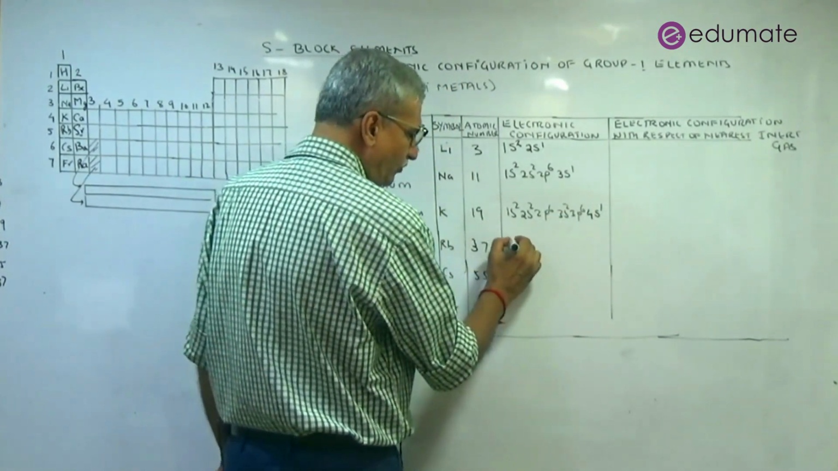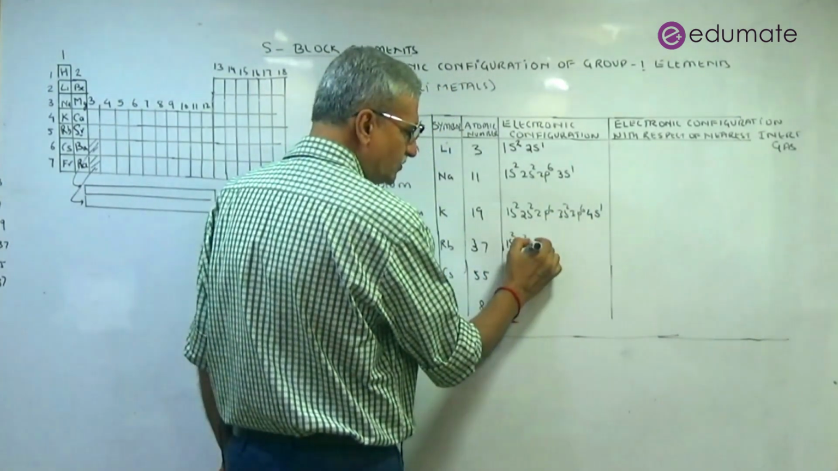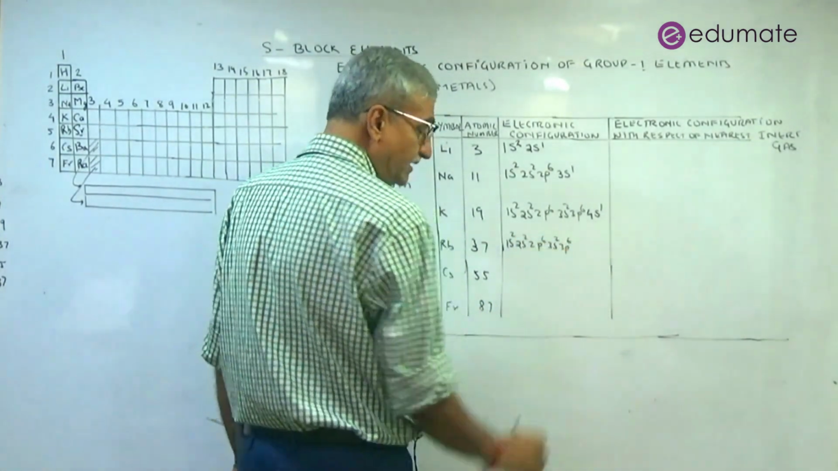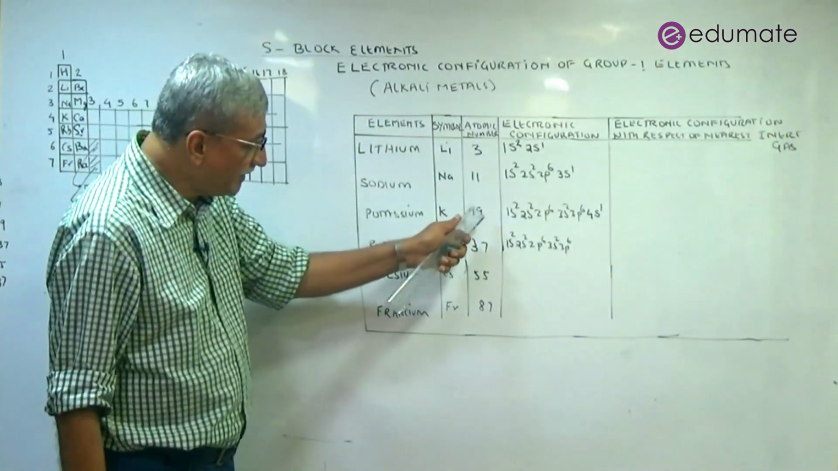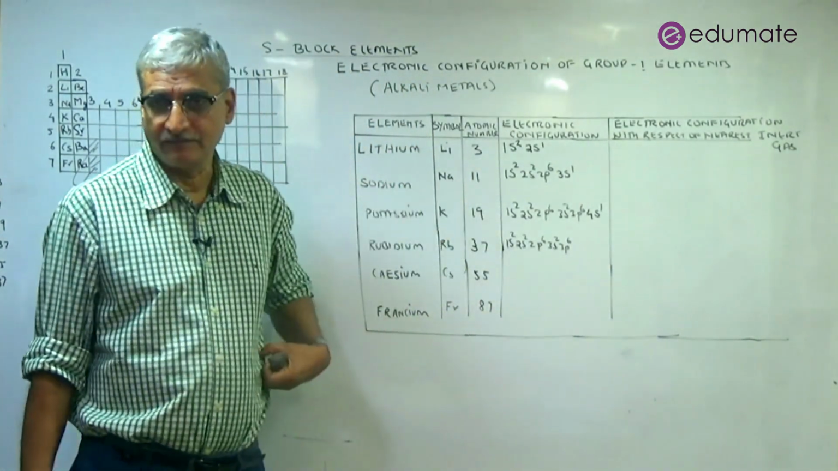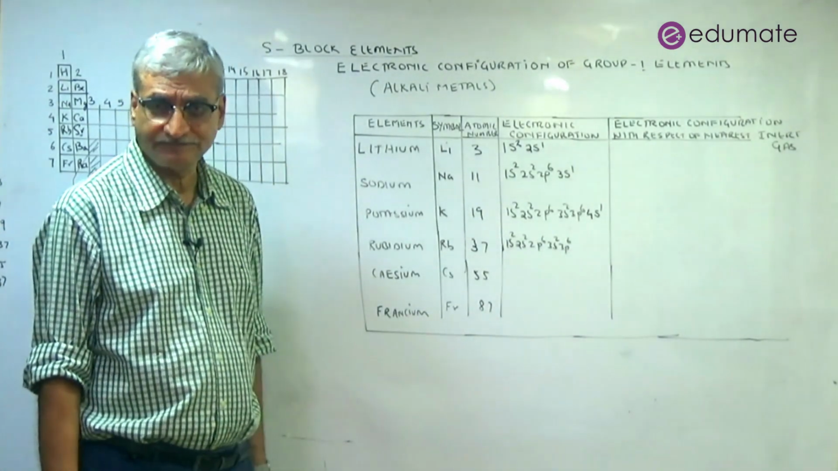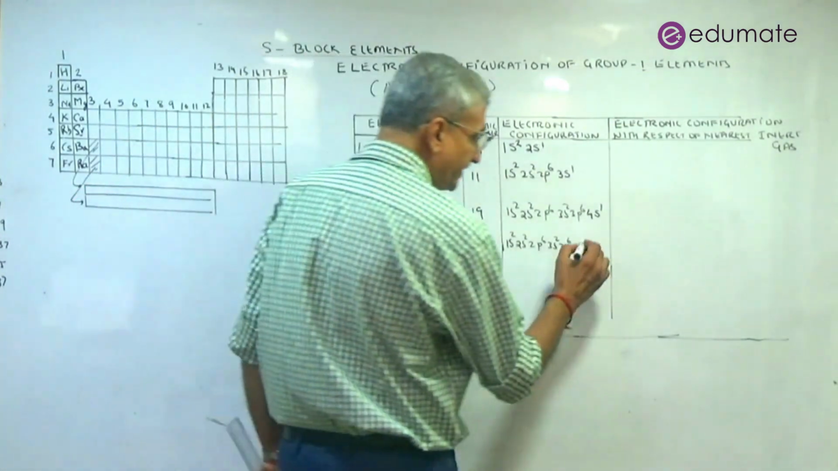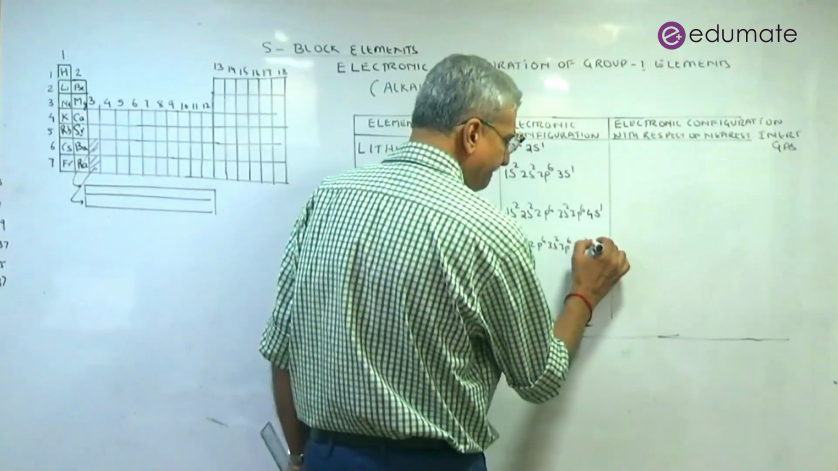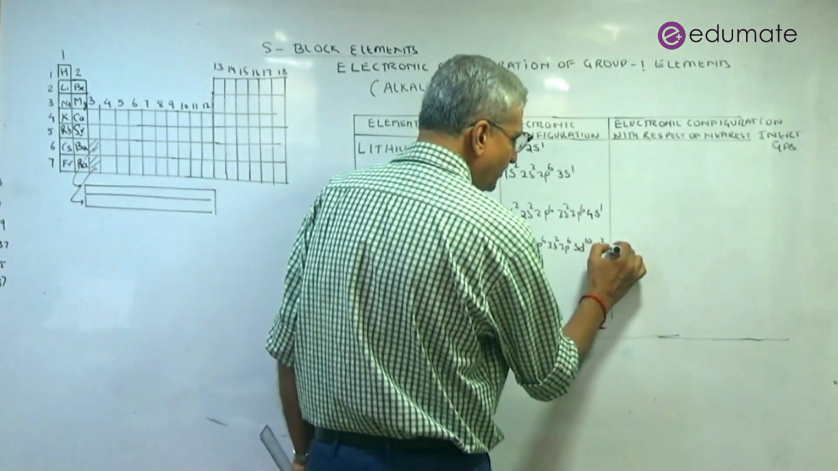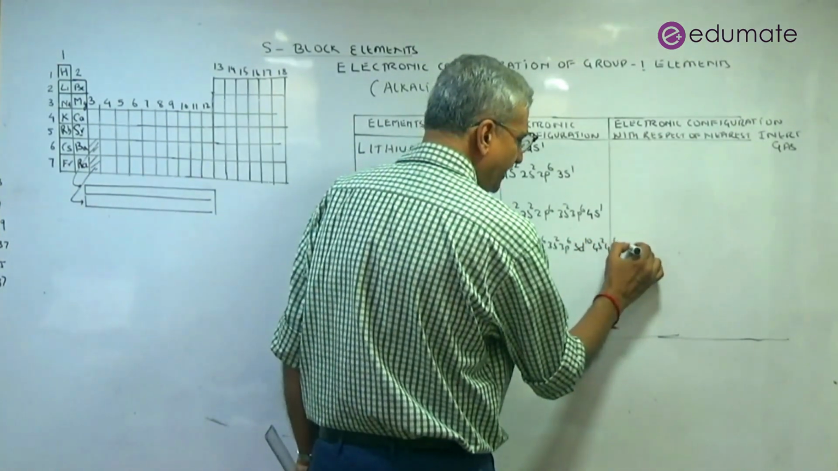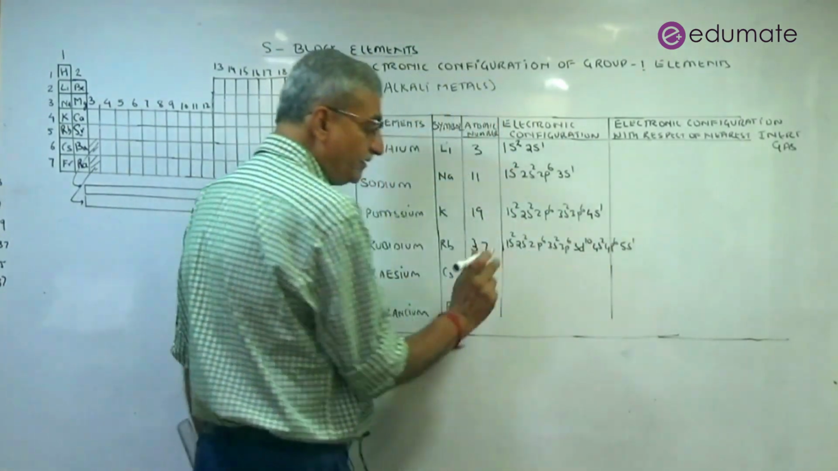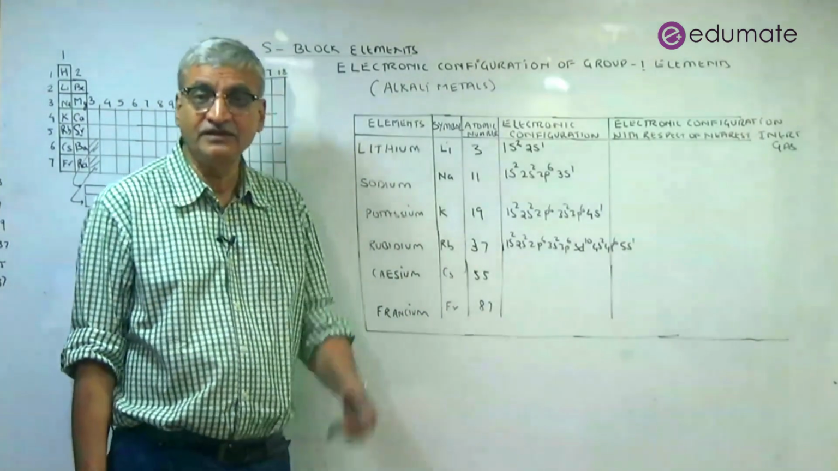Then rubidium will be 1s2, 2s2, 2p6, 3s2, 3p6. Now you know that from 21 to 30, that is scandium to zinc, the 3d electrons are getting filled. So this is 37. So we will have 3d10, 4s2, 4p6, 5s1. Now here, how will we know if 4f is not getting filled?